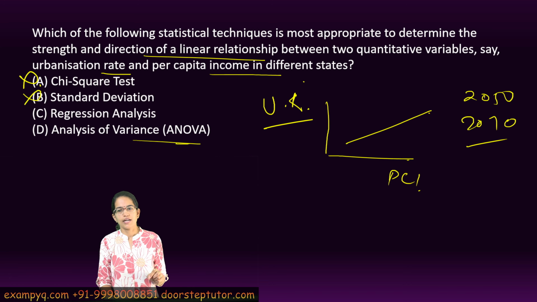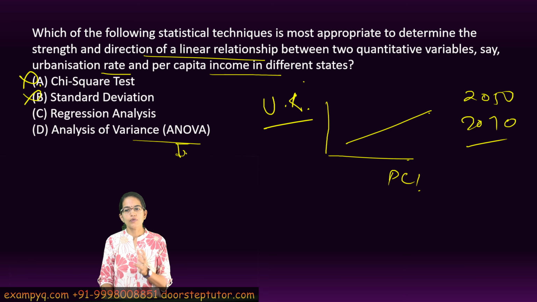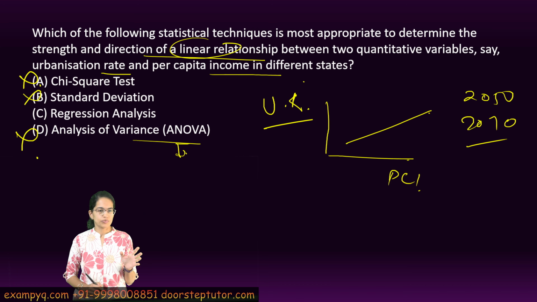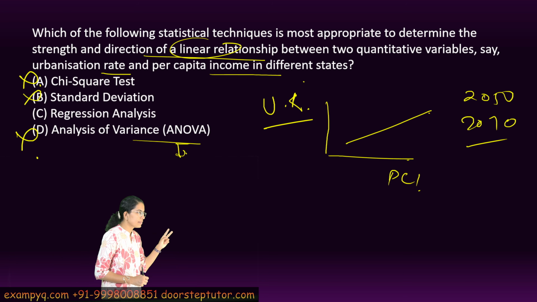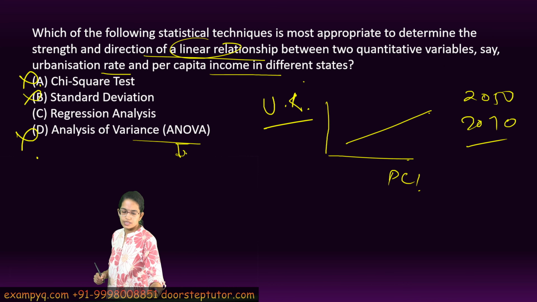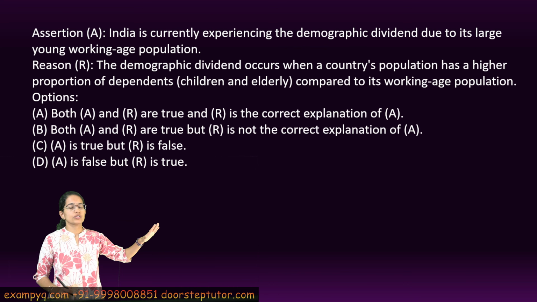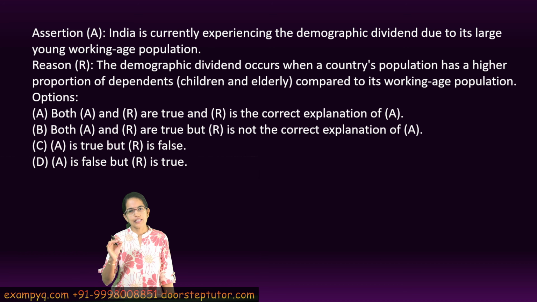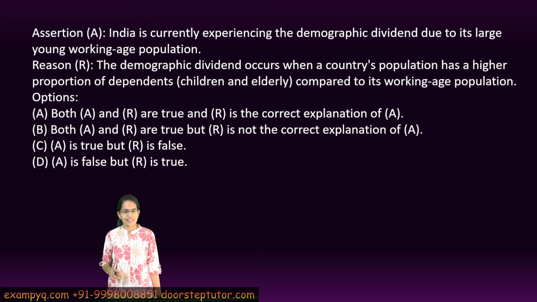ANOVA here cannot be the answer, because under ANOVA we are talking about three or more groups, and it is a continuous dependent variable that is taken into account. So it is not a linear relationship that we are focusing on under ANOVA. So again, ANOVA won't be the right option here. Since it's two variables and a linear relationship between two variables, regression analysis would be the best option. Now cover the lectures on statistics that we have done very carefully, and you will be able to answer each and every integrated question on statistics, that's for sure.